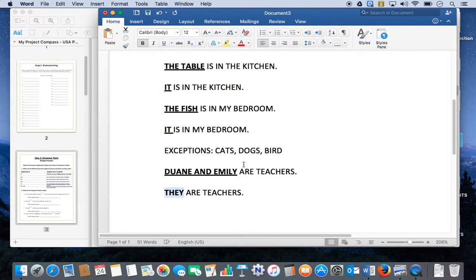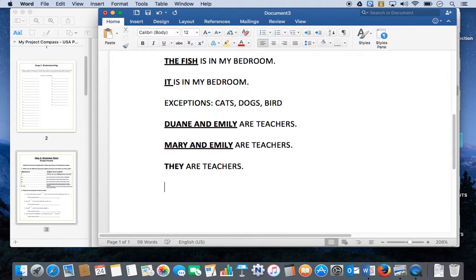Notice that there is no gender. If the example is Mary and Emily are teachers, the same rule applies. You still say "they are teachers." There is no feminine or masculine when it comes to "they." We just use "they" for more than one person.